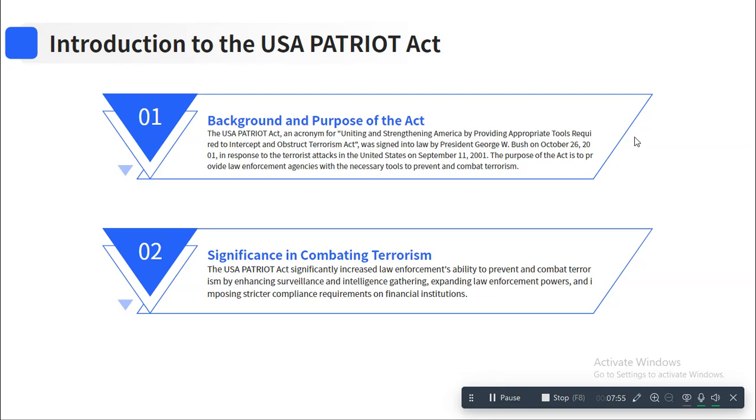So this was in response to the terror activities, and it also strengthened the BSA, Bank Secrecy Act, where any suspicious transaction or activities needed to be reported. So this is the USA Patriot Act.